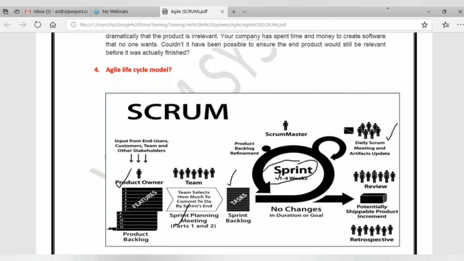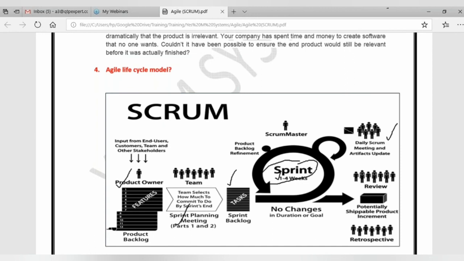During this stand-up meeting, every team member has to explain what he or she has done yesterday and what they are planning to do today. This is the important thing which they are going to discuss as part of this particular meeting, right? Everyone has to explain, and no one can escape from the work because of this meeting. Because today, suppose I am also one of the team members.